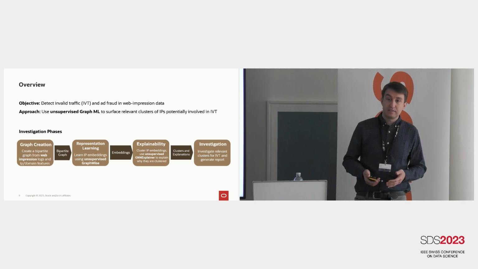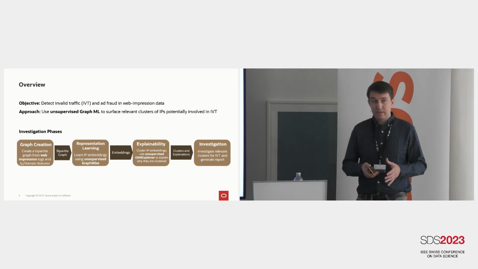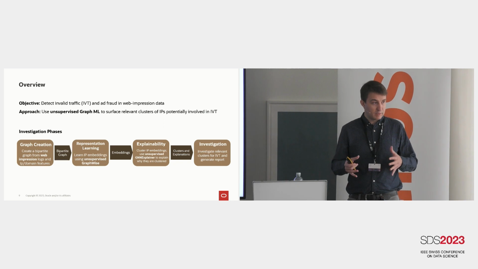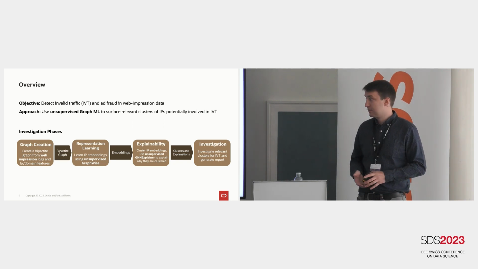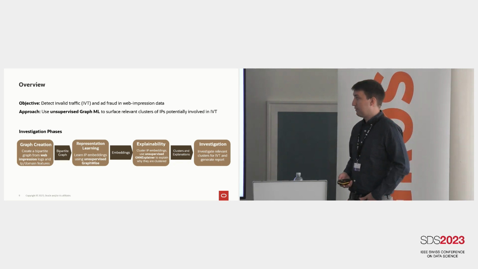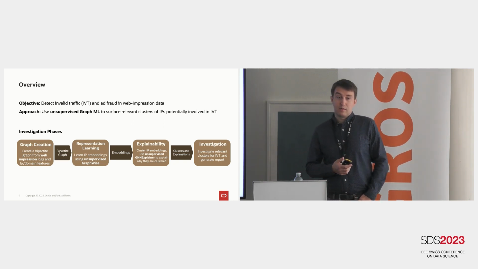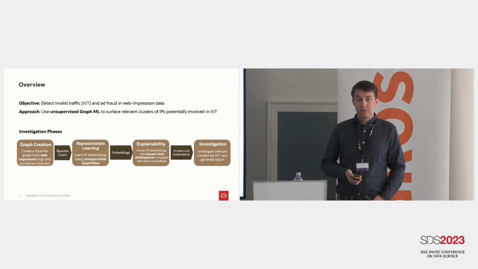The actors in this case are IPs, so IP addresses or users surfing the web. And we are interested in finding clusters of them who might be similar, and then checking if they are involved in IVT. So I have 4 phases to go over. The first one is graph creation, or how do we put our data into a graph.